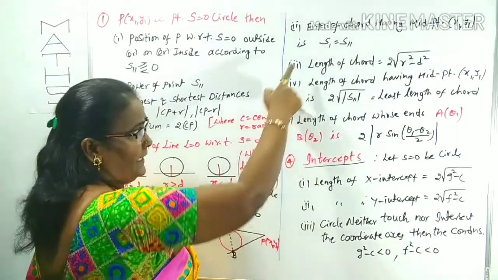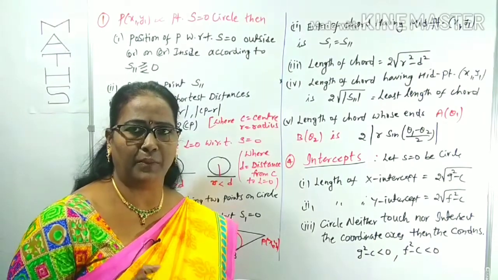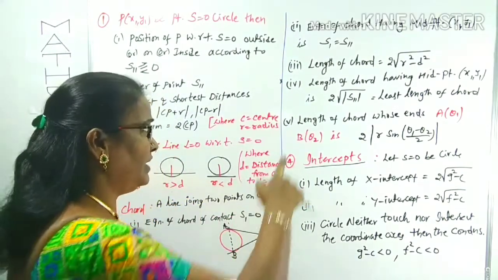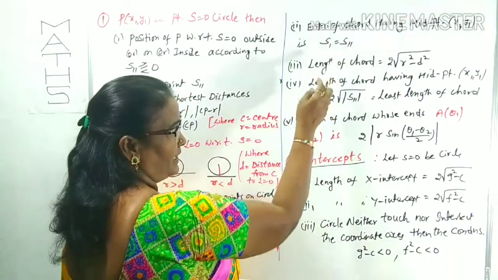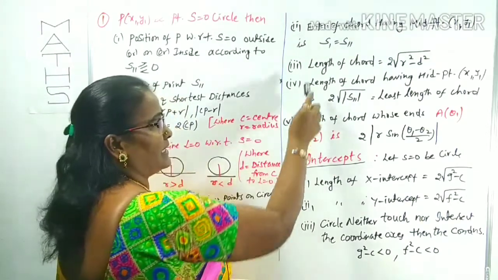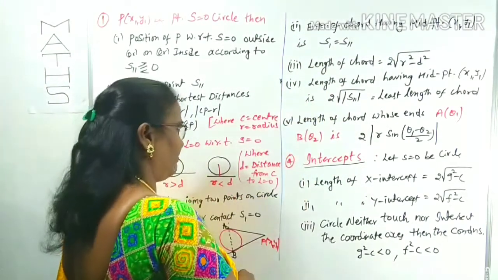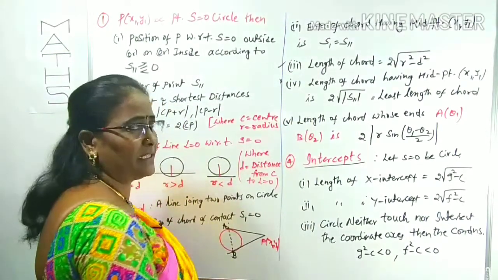Second point under the chord: the equation of the chord having the midpoint x1, y1. What is the equation of the chord? That is S1 equals S11. The equation of the chord having the midpoint x1, y1 is S1 equals S11. Next is the length of the chord, which is also very important, so mostly we can use these tips and tricks.